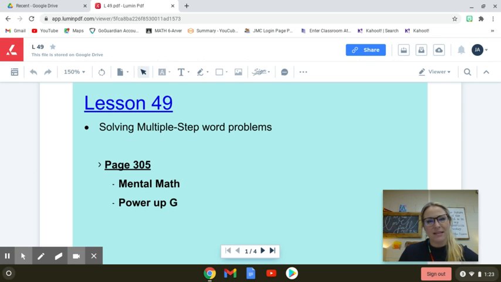Everyone, today's lesson is lesson 49, and it's solving multi-step word problems. And this is exactly how it sounds. It's just when you're looking at a word problem, really slowing down and making sure you're going step by step. You're going to build on skills that you've been developing since third grade and before.